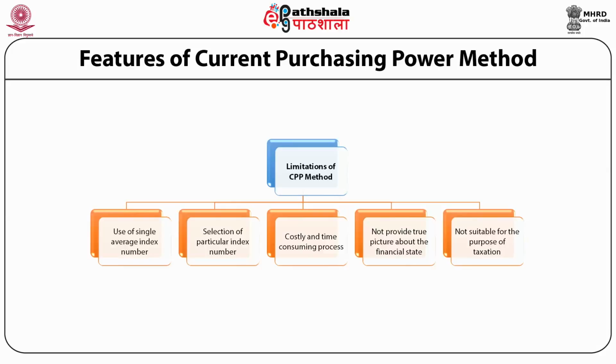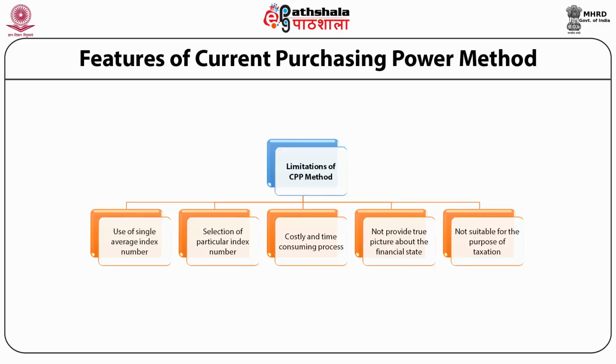Limitations of CPP method. Now there are a number of limitations of CPP method and these are shown in this figure. This method uses a single average index number and selection of a particular index number is a difficult task. Further, it is a costly and time consuming process. It does not provide a true picture about the financial status and is not suitable for the purpose of taxation.